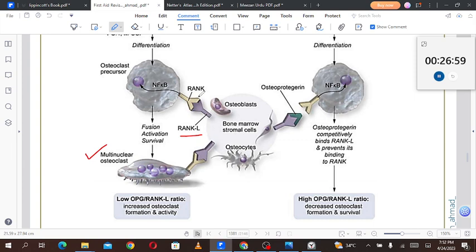But if the osteoprotegerin is binding the RANK ligand, the RANK ligand can no more bind to the receptor. So if the osteoprotegerin is acting as a decoy receptor and is binding to the RANK ligand, the RANK ligand interaction won't be there, and resultantly we have decreased activity of the osteoclasts.